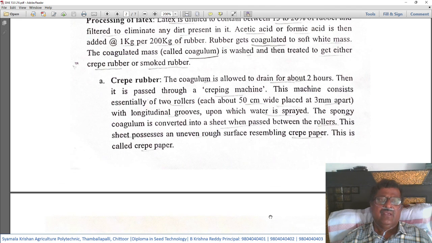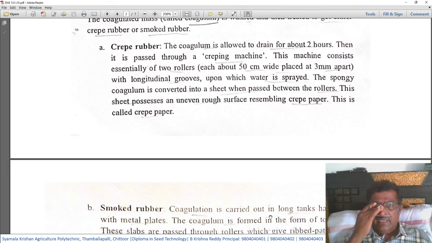Crepe rubber. The coagulum is allowed to drain for about 2 hours. Then it is passed through a machine called a creeping machine. This machine consists essentially of 2 rollers, each about 50 centimeters wide, placed 3 mm apart, with longitudinal grooves upon which water is sprayed. So this creeping machine will have rollers